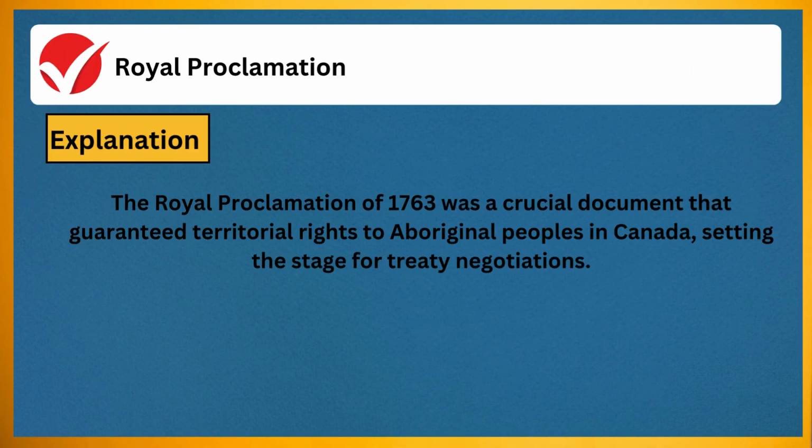The correct answer is Royal Proclamation. Explanation: the Royal Proclamation of 1763 was a crucial document that guaranteed territorial rights to Aboriginal peoples in Canada, setting the stage for treaty negotiations.